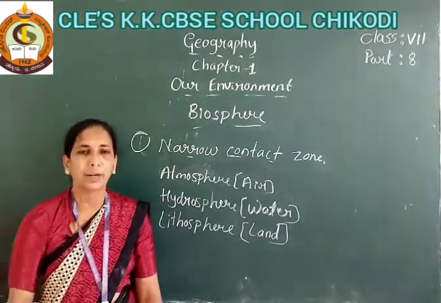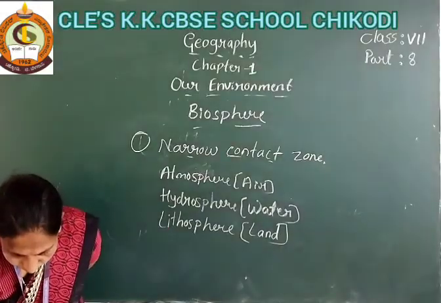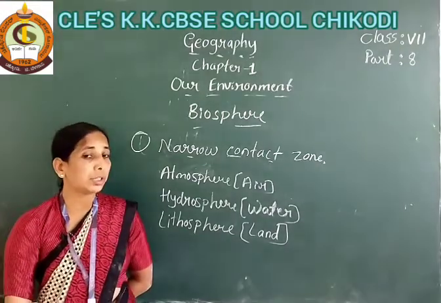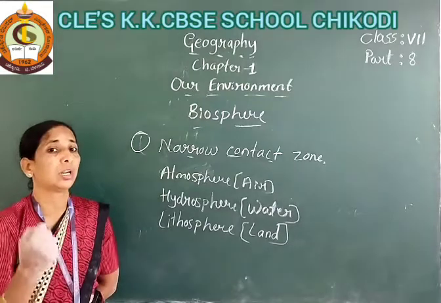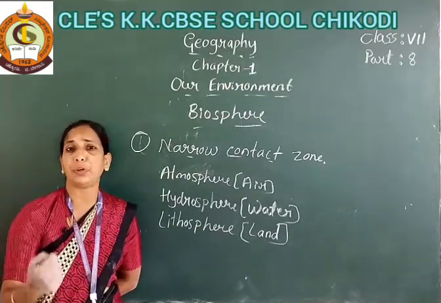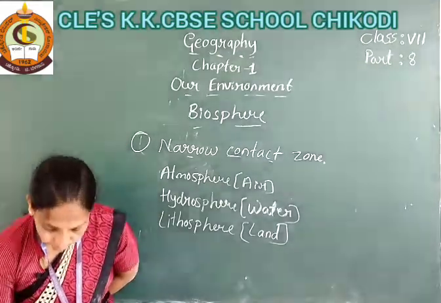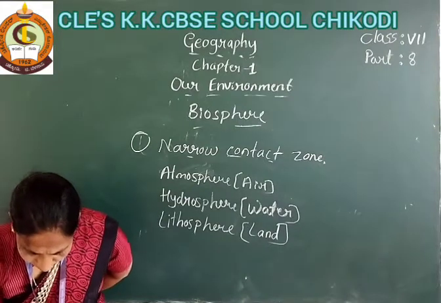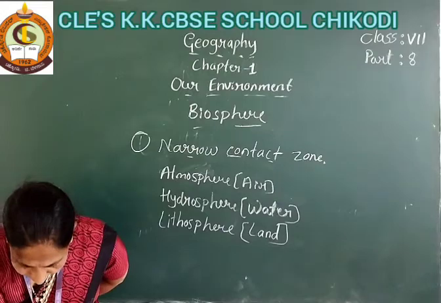Natural environment. Okay, and also see here, student, the earth is a unique planet. Life exists on the earth. Okay, and the ecosystem includes living things.